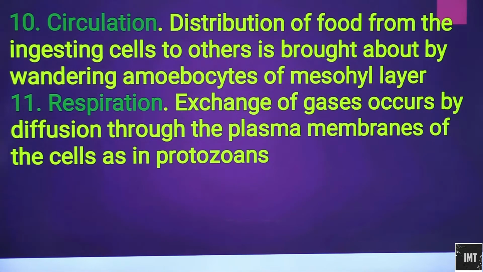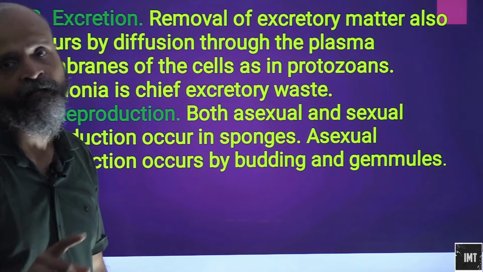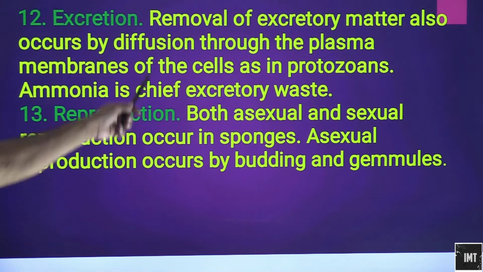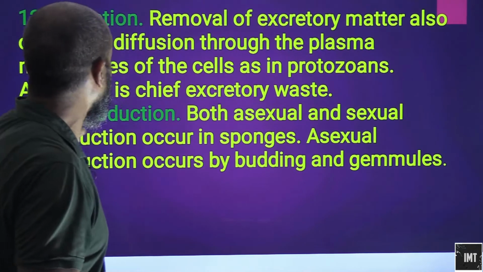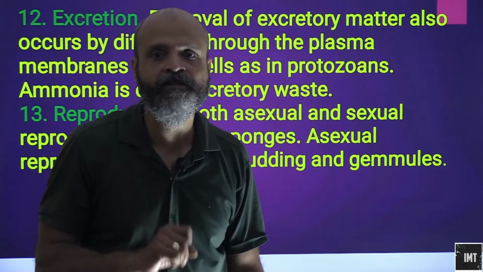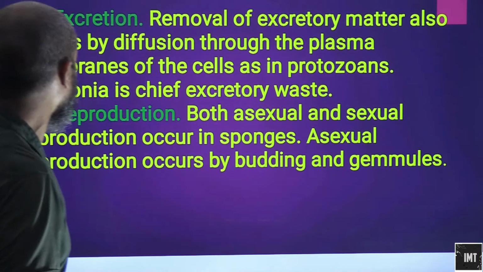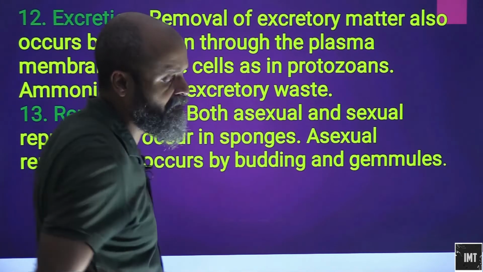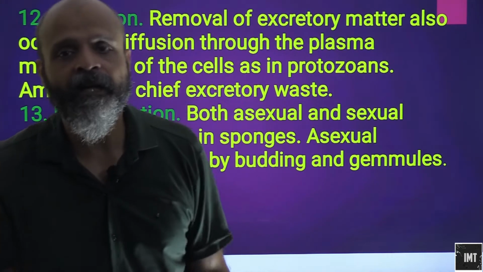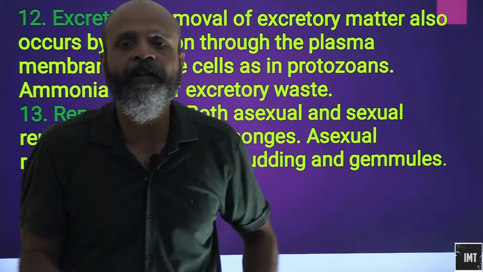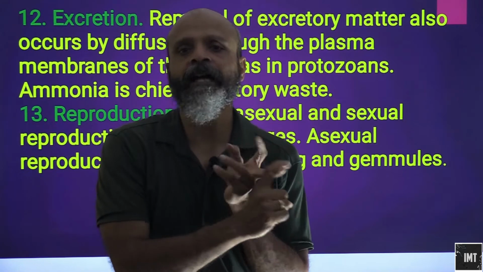So excretion. Again we know that water is the main medium out here, both for ingestion and excretion. Removal of excretory matter also occurs by diffusion through the plasma membranes of the cells as it happens in protozoans. Ammonia is the chief excretory waste. Recall that at the start of the chapter we classified animals on the basis of their excretion processes as ammonotelic, ureotelic and uricotelic.